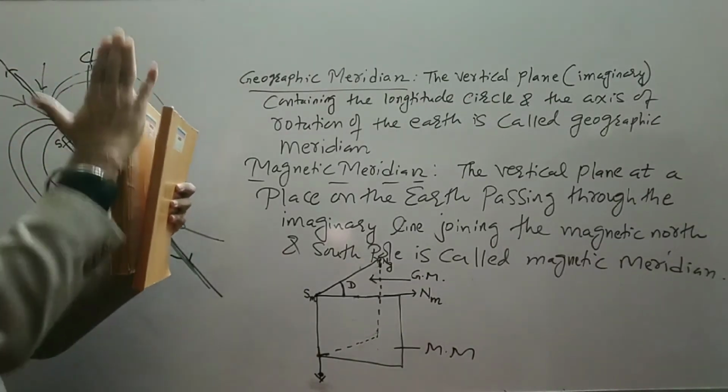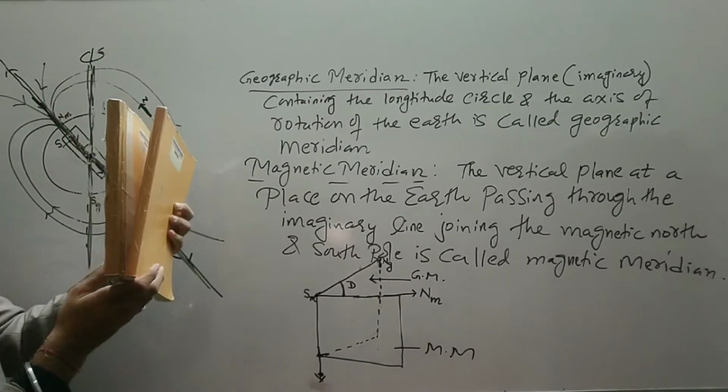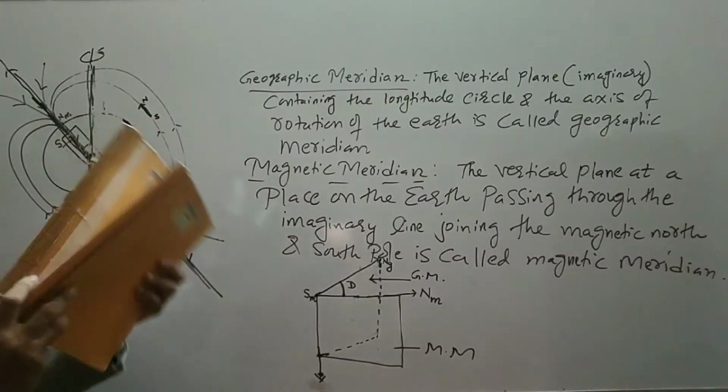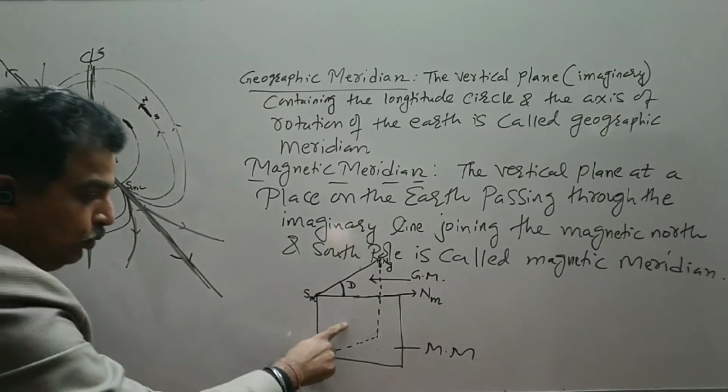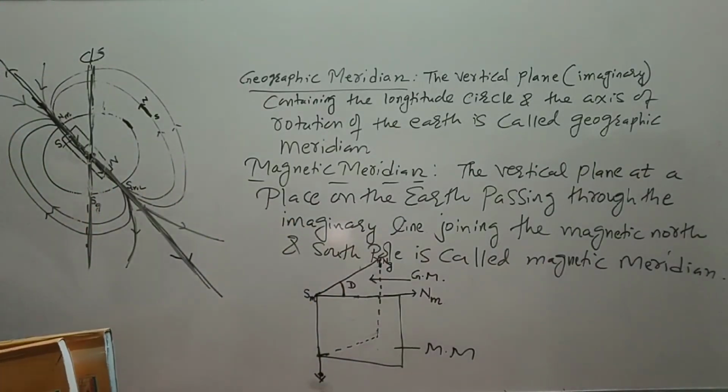This is your magnetic axis. This is your geographic axis. And this angle is called the angle of declination. So this is how the diagram is made.